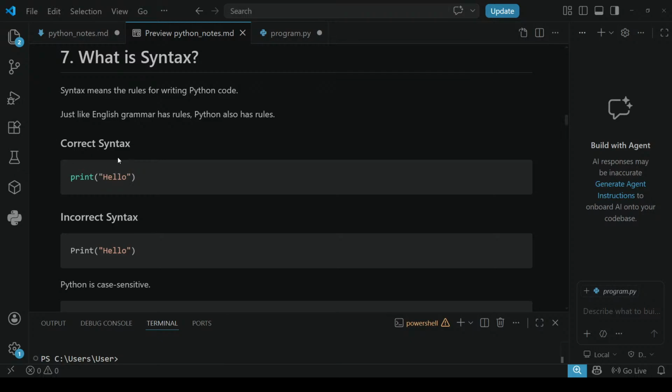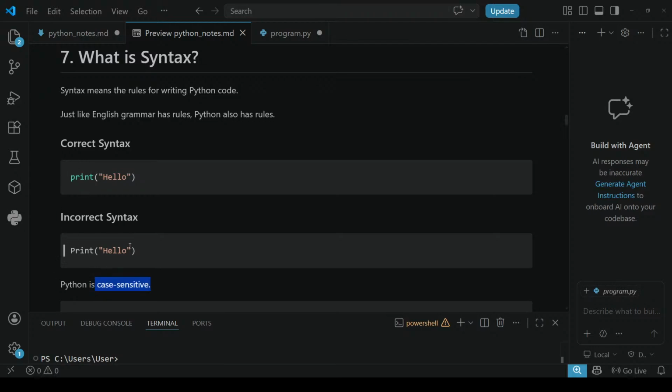Correct syntax. Let me explain this. First, this is the correct statement, correct syntax. Why? Because here P is capital. When I saw this first, even I was confused. Why different? This P is in small case, and this P is a capital. But Python is case sensitive.